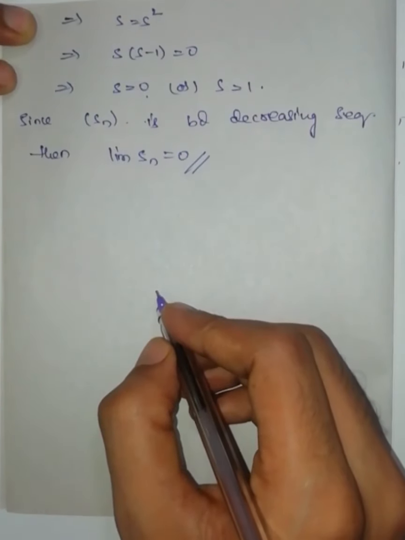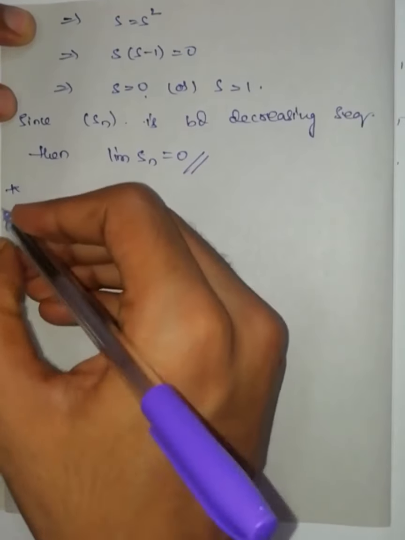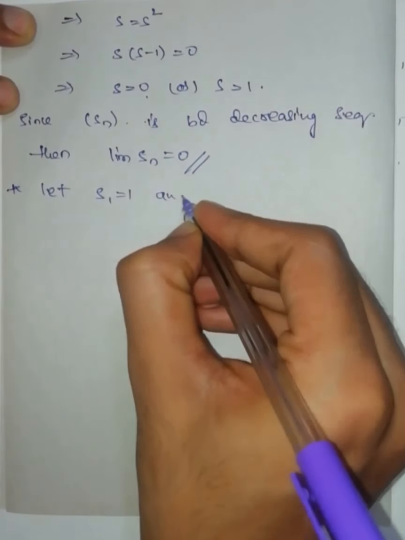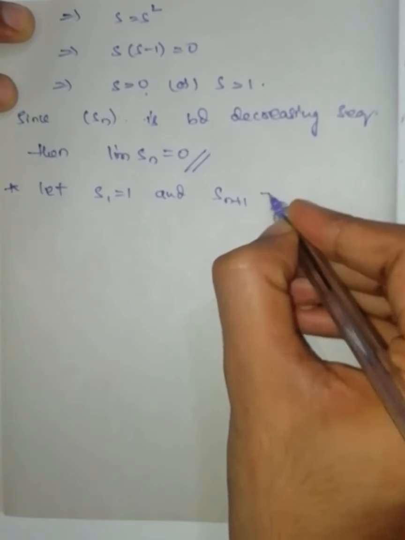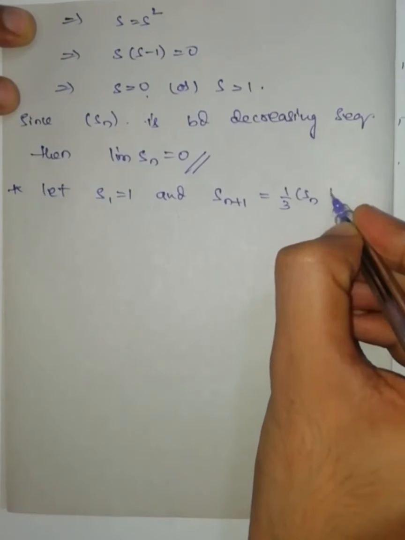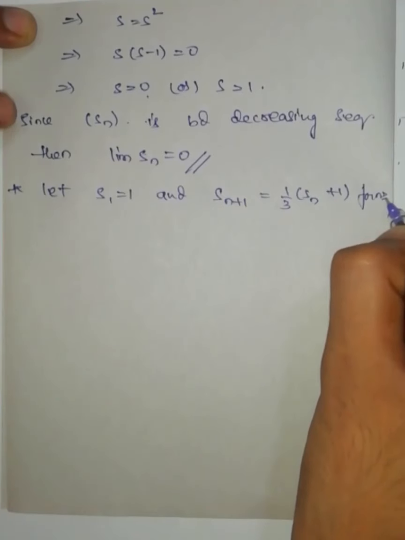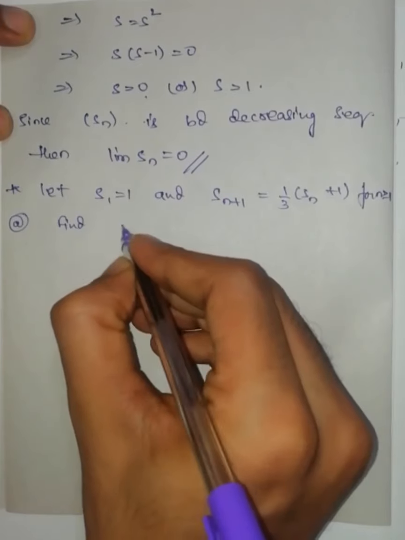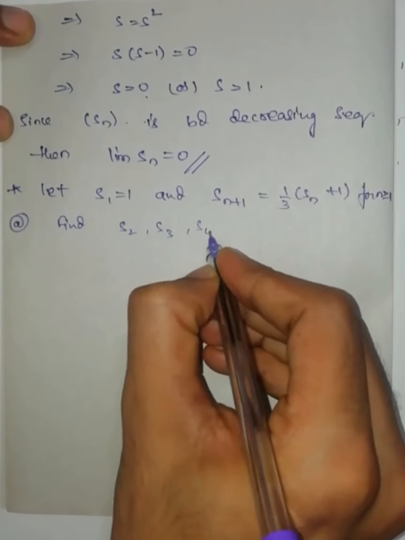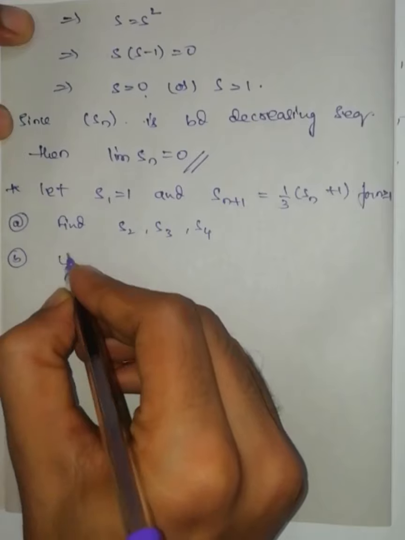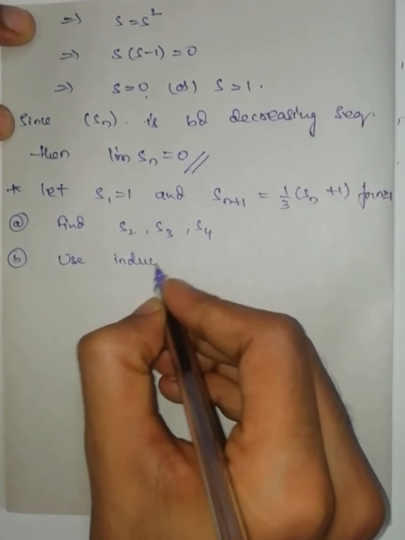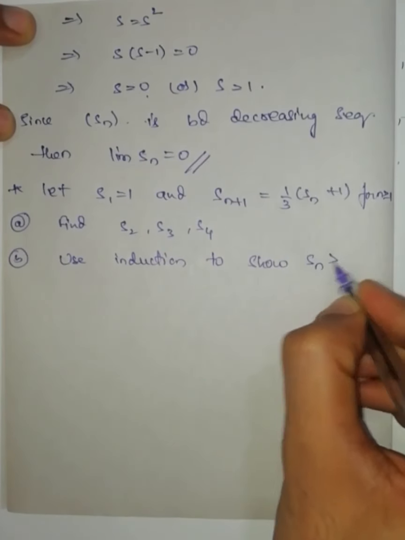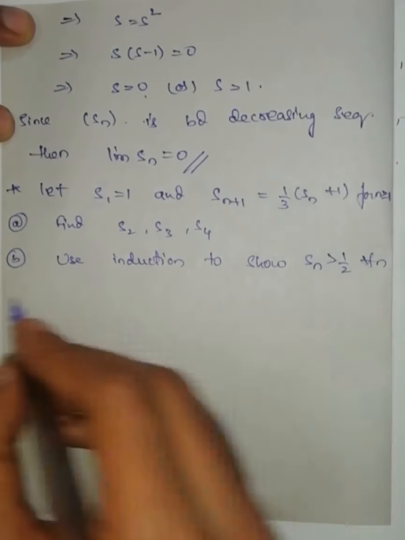This is the problem. Now the next problem. Let S_1 equal 1 and S_{n+1} equal 1/3 times (S_n + 1) for n greater than or equal to 1. In the first part, find S_2, S_3, S_4. Second, use induction to show S_n is greater than 1/2 for all n.